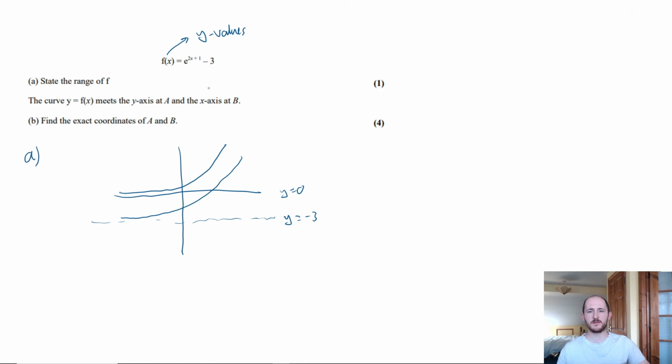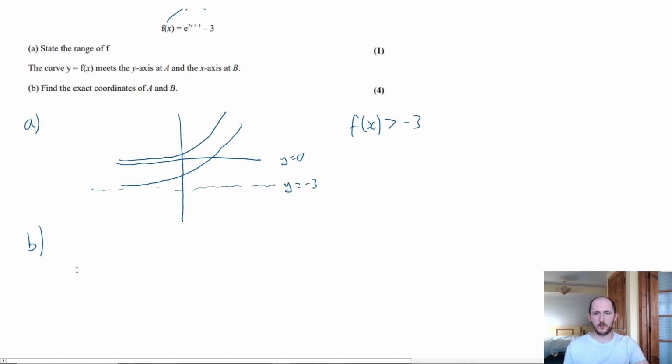So what is the range of values that this function can take? Well, it's anything that's bigger than minus 3. So the way you'd write that is f(x) is bigger than minus 3. And you should ask yourself, can it equal minus 3? So do I put an underline? The answer is no, because remember, these graphs never touch their asymptotes. They never cross them. So hopefully that makes a bit of sense. With those questions, you should always draw out the function and have a look at what's happening. Part B says find the exact coordinates of A and B, where A is the y-intercept and B is the x-intercept.